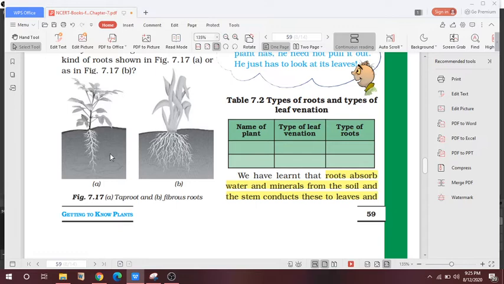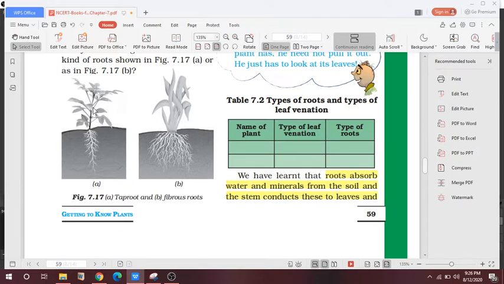And what is xylem now? Xylem is a vascular tissue. Students, please listen carefully, xylem is a tissue, a vascular tissue, that is present in the plants, and it carries water and minerals to all parts of the plant. So in plants with tap root, xylem is more organized and advanced, so such plants have a parallel venation, while in plants with fibrous root like gram, xylem is unorganized and less advanced, so they have a reticulate venation.